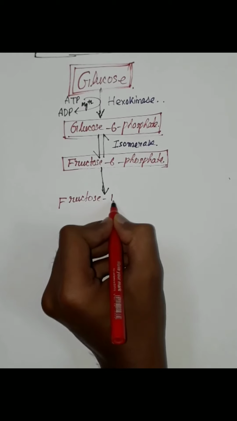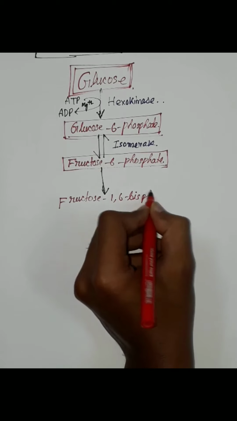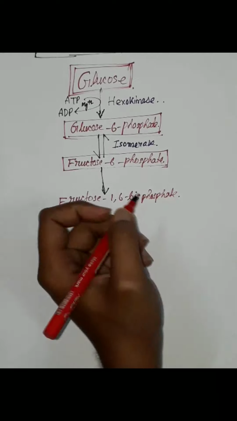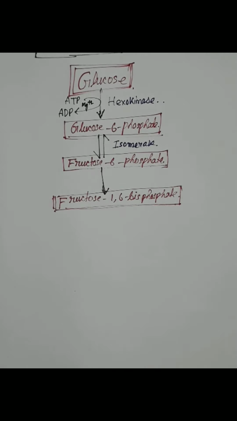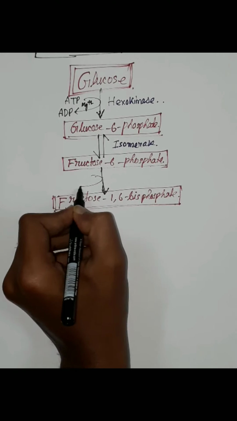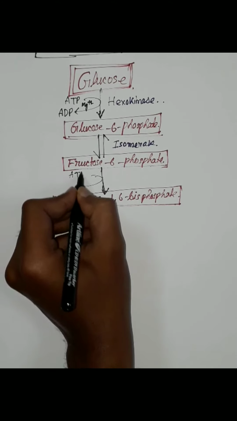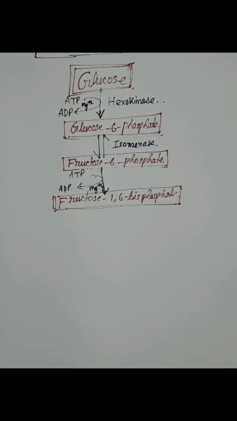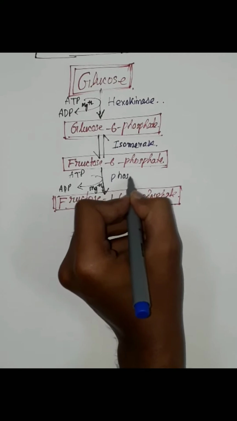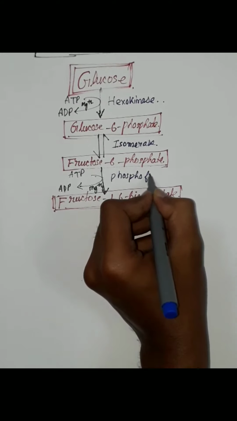The 6 carbon of fructose is phosphorylated in this step. One molecule of ATP is converted to ADP, Mg2+ ion is required, and the enzyme required is phosphofructokinase.